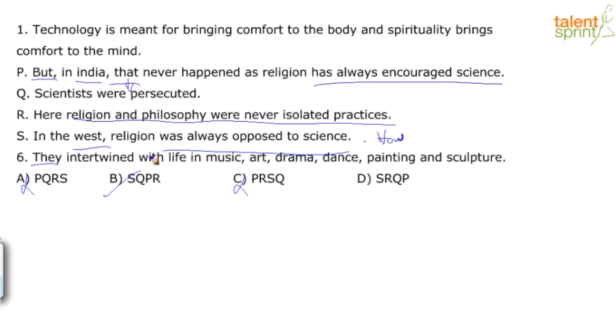Don't get confused. Sometimes the topic sentence may seem very disconnected, right? Don't look for immediate connect with the topic sentence. Look at the options and see if there is some comparison between two entities. And in this, it's between India and the West. Right? So here, religion and philosophy are never isolated practices. And so the sixth one, they is referring to religion and philosophy. Right? How was it never isolated practices? They intertwined with life in music, art, drama, dance, painting, and sculpture.